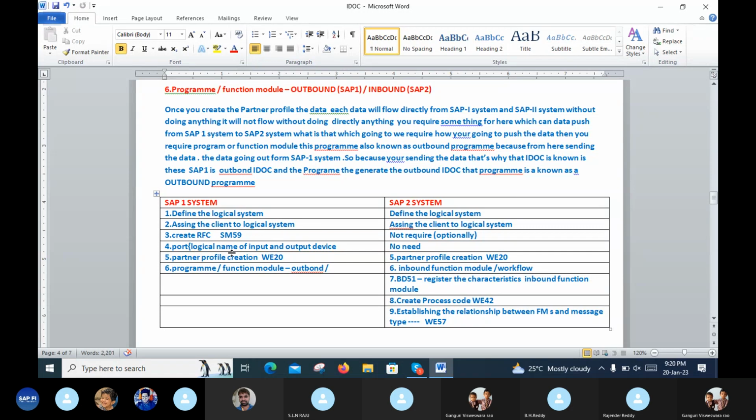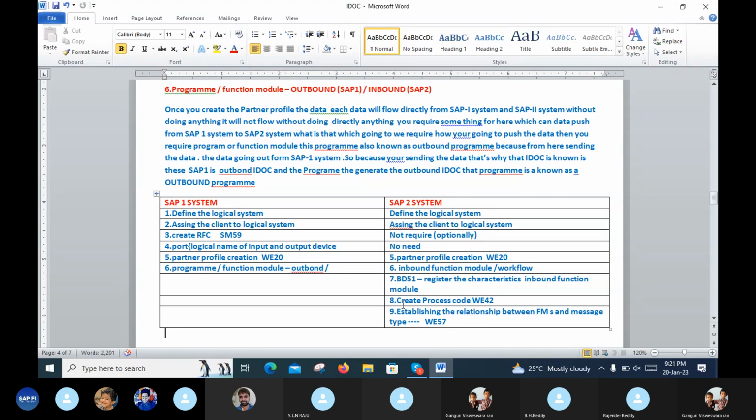Port means the logical name of the input and output device. No need, it is optional. Fifth, partner profile creation. This is also partner profile creation. Sixth step, programming, function module, outbound. This is the SAP1 system, which is the outbounding one. The SAP2 system is the inbound, which is called workflow.